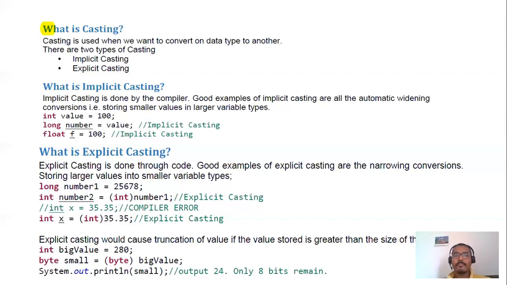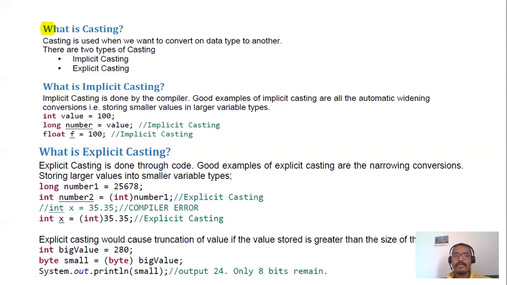So according to the byte range, we get the value at the output, which is only 24. Only 8 bits remain out of it. You are trying to store the big integer value 280, and after the conversion to byte you get a small value, 24. It's happening because there is truncation.